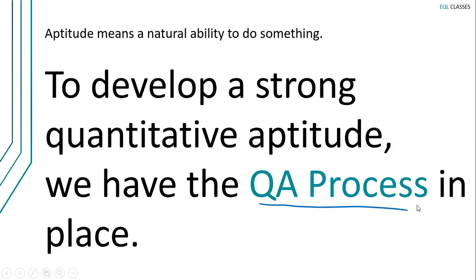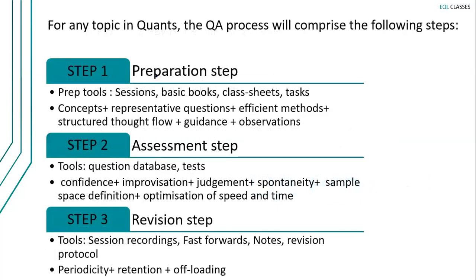When you are solving a quant question, whether you decide to solve it or not, whether you solve it or not, all these things should become organic. Okay. So again, for that, we have the QA process in place. The QA process has got 3 steps to it. The first step is what I call the preparation step. The second step is called the assessment step. And the third step is called the revision step.